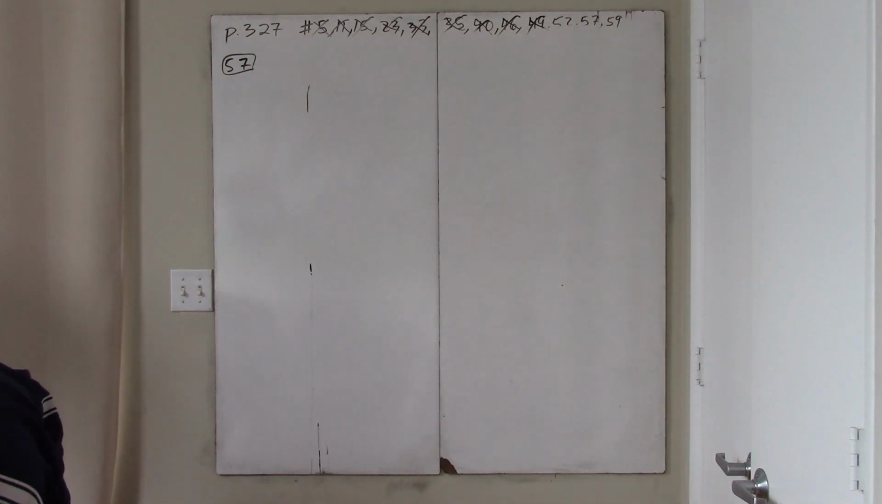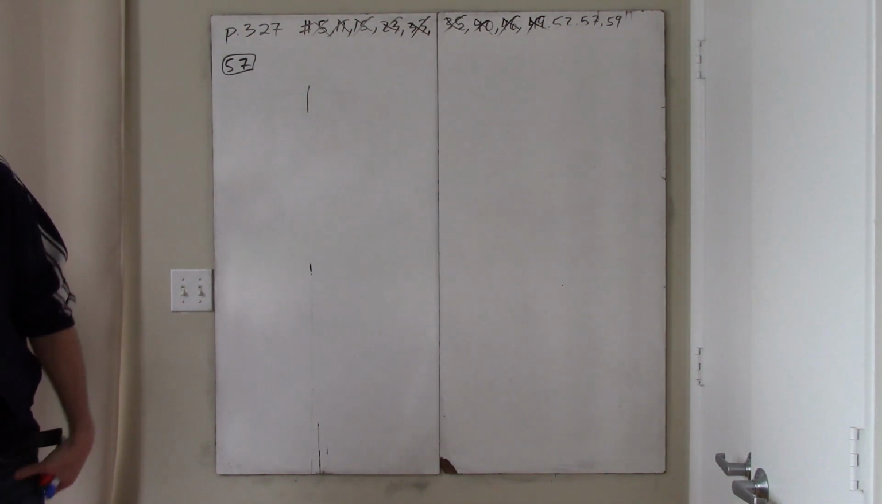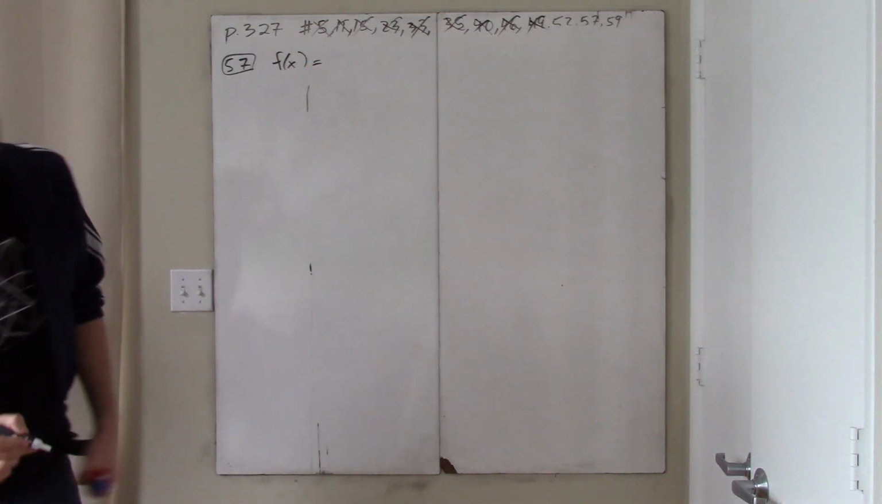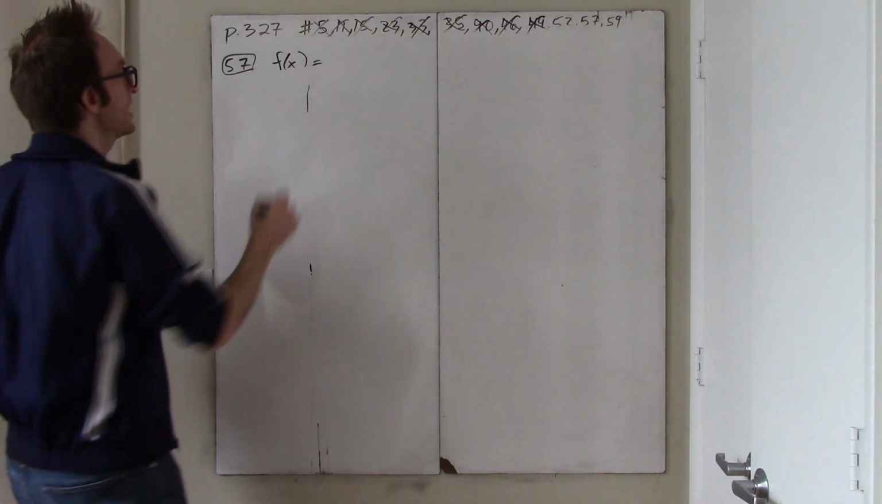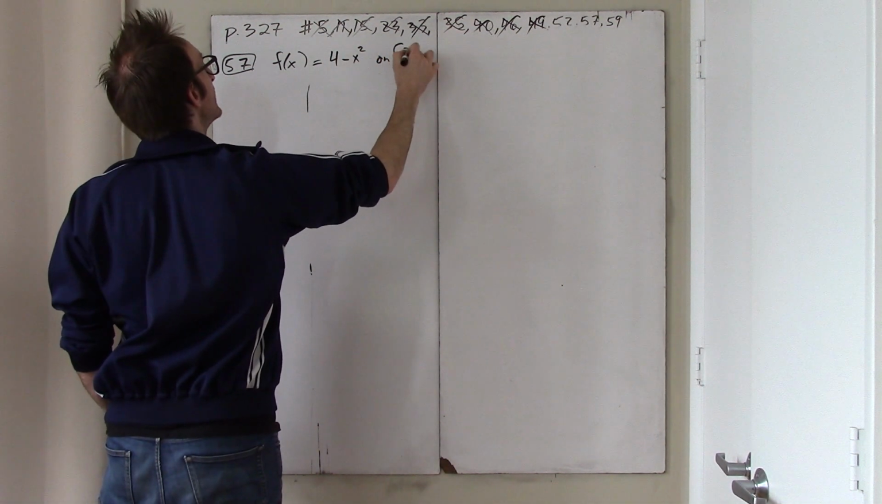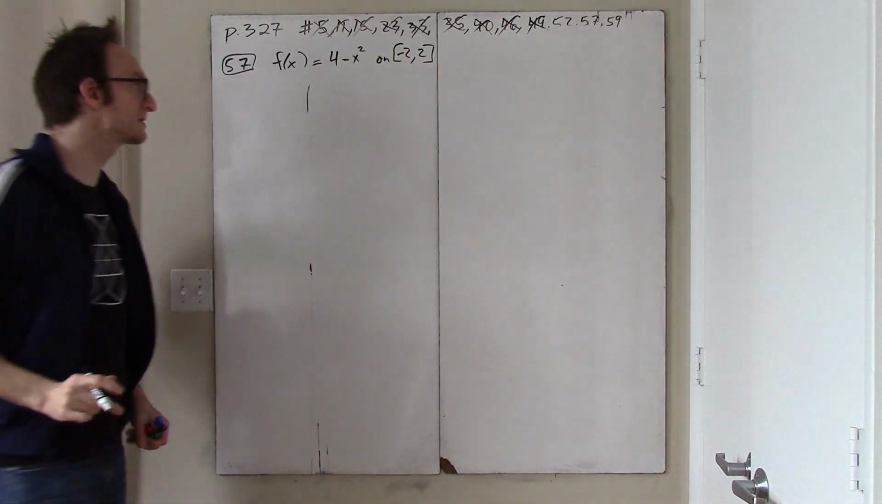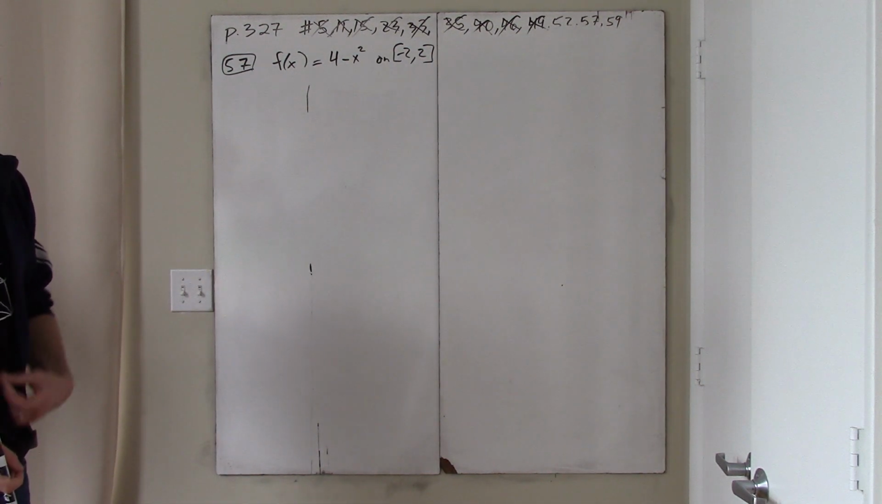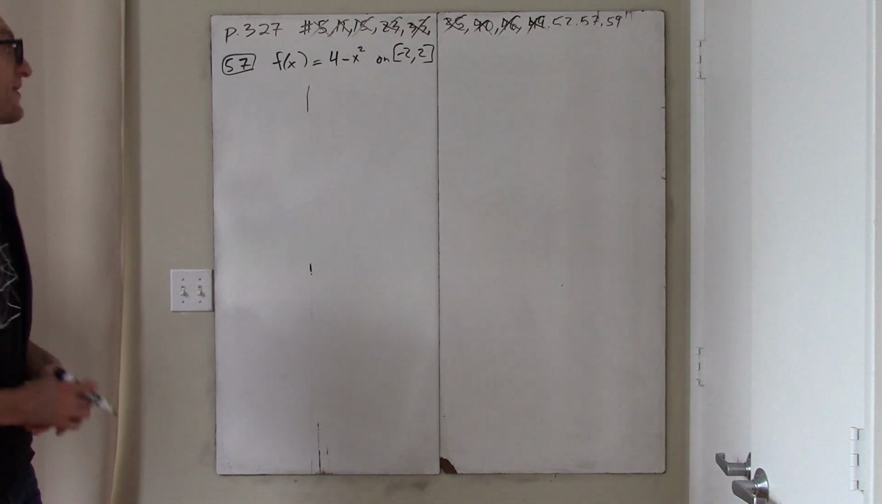Problem 57 says, find the average value of the function over the given interval and all x values in the interval for which the function equals its average value. So it's almost the exact same problem. We're given this function, f of x equals 4 minus x squared, on the interval -2 to 2, and we are asked first of all to find the average value of this function.